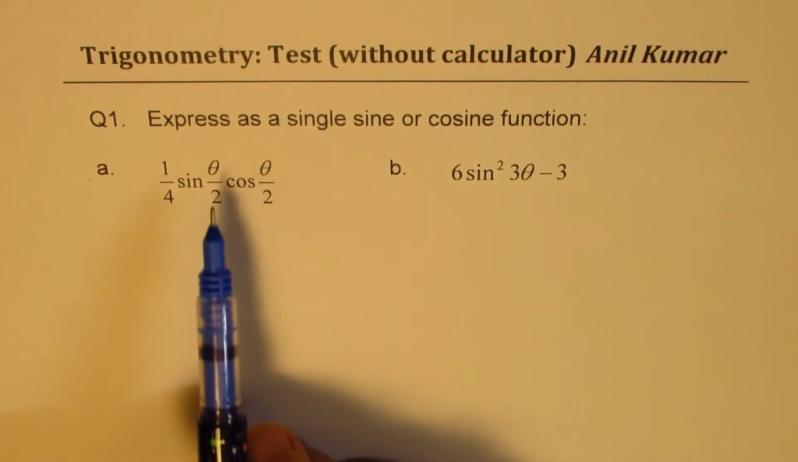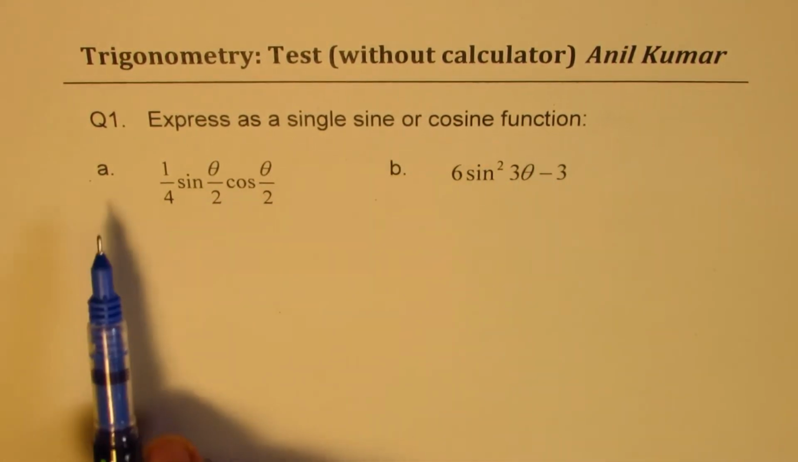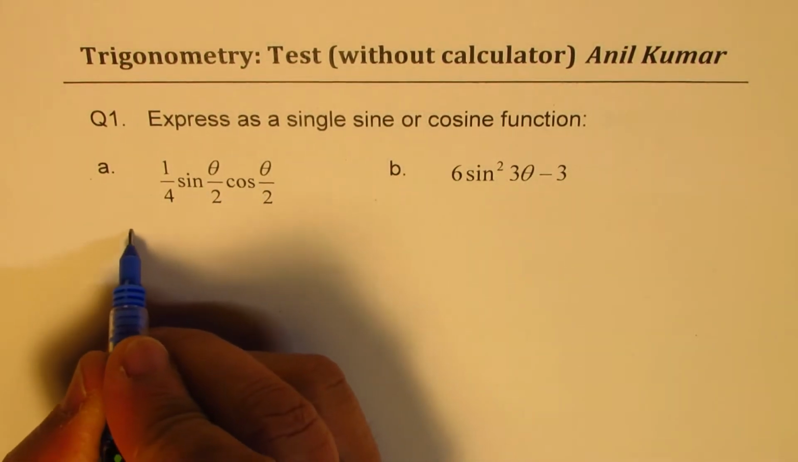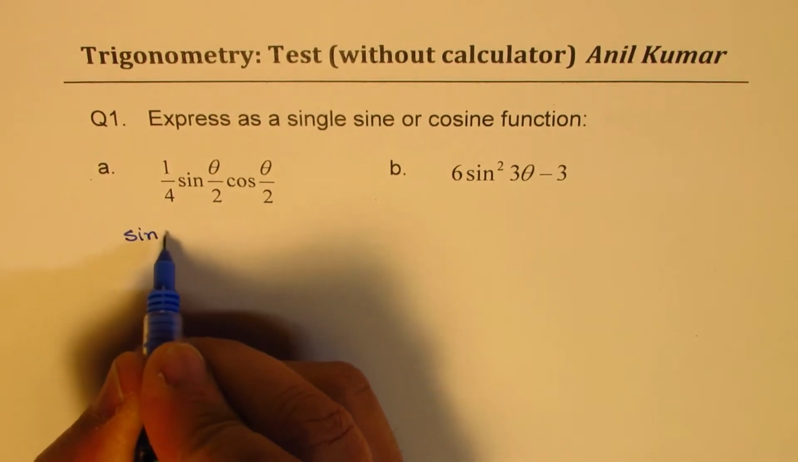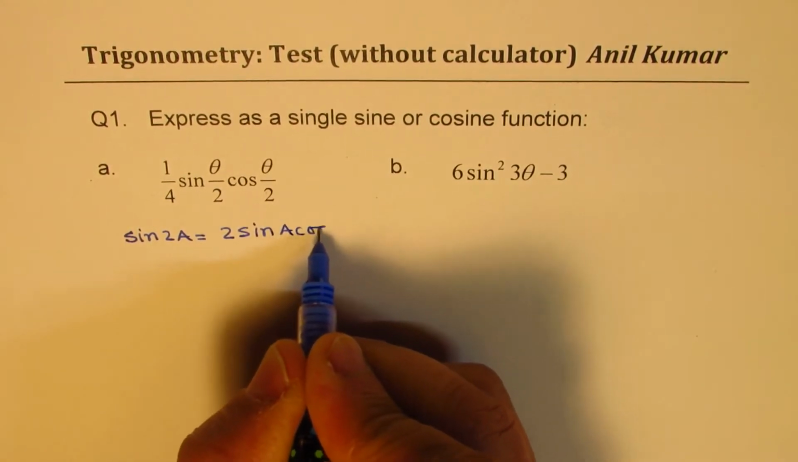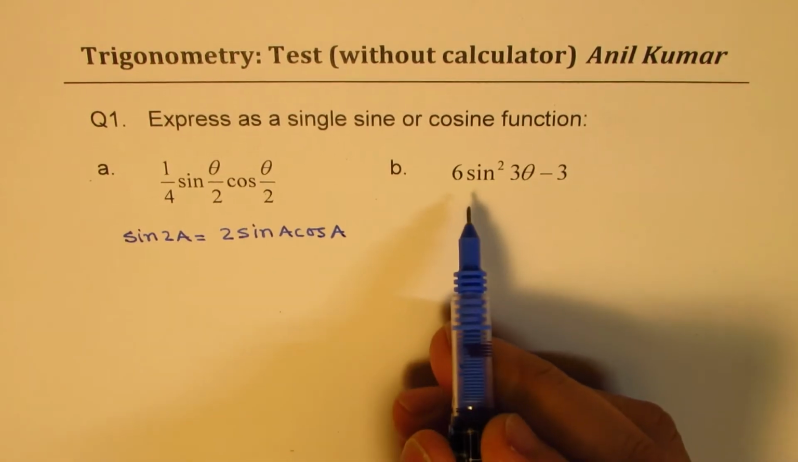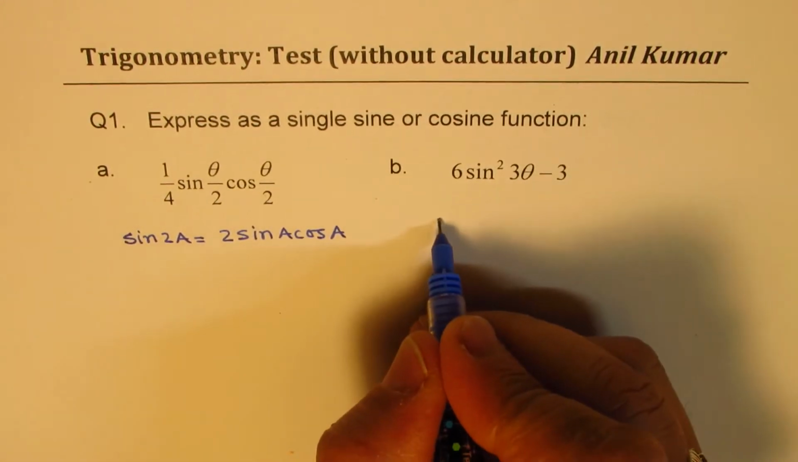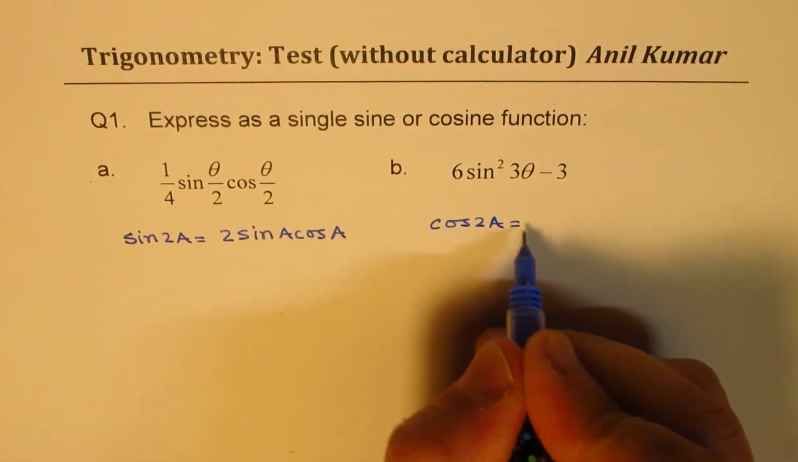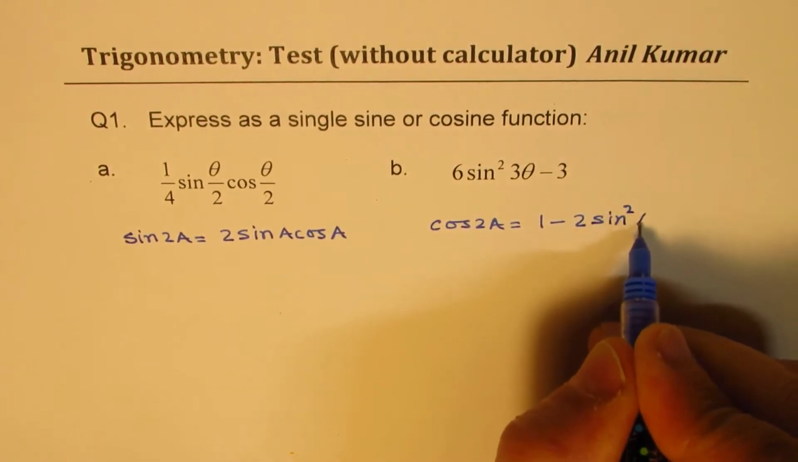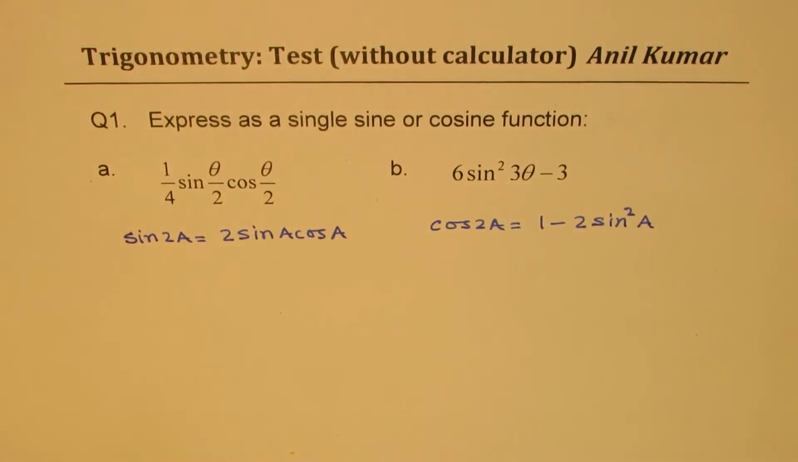Question number 1. Express as a single sine or cosine function A, 1 over 4 sine theta by 2 cos theta by 2. We will use double angle formula, which is sine 2a equals 2 sine a cos a, correct? In part B, we have 6 sine square 3 theta minus 3. We'll use the double angle formula relating cos 2a equals 1 minus 2 sine square a, right? So these are the formulas which will be used. So let us see how to apply these formulas to get our result, right?